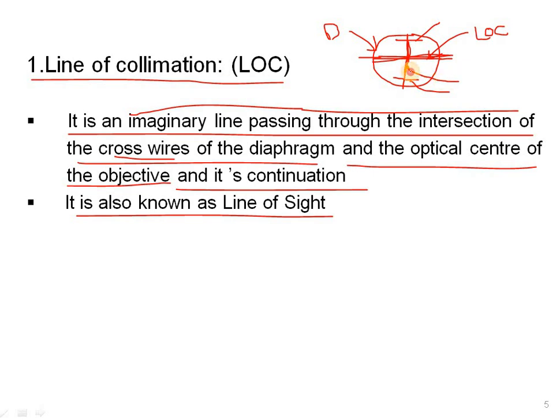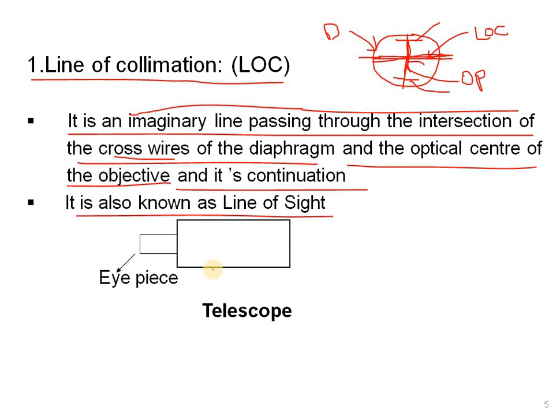The center of the line portion is called the optical center. This is called OP, the optical center of the objective. So this portion totally is called the line of collimation or line of sight. Telescope, eyepiece, objective, diaphragm. The line which coincides, you can see here.